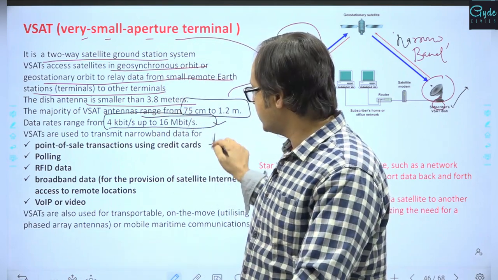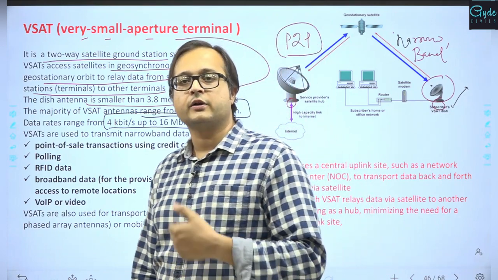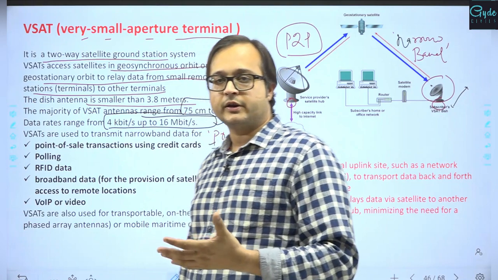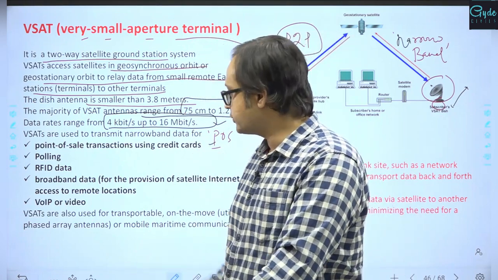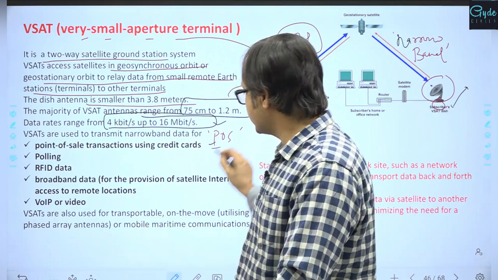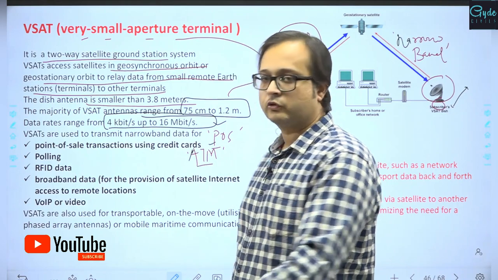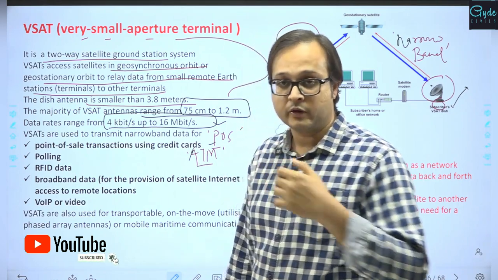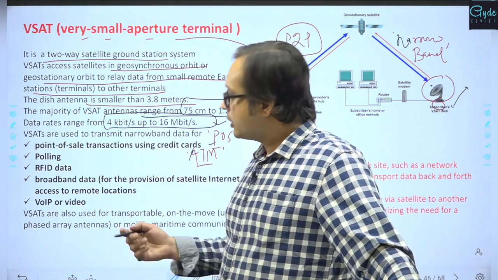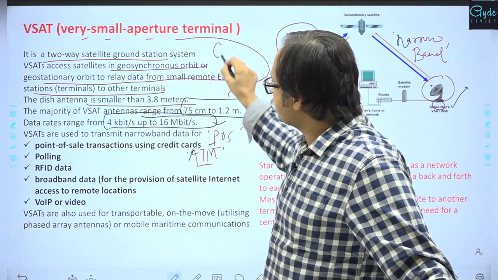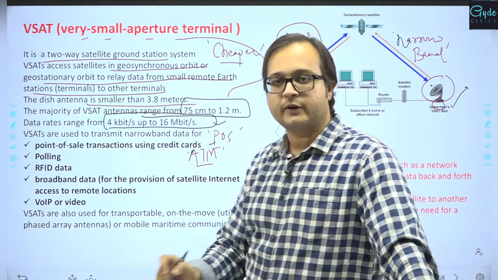electronic point of sale. Whenever there is use of a credit card or debit card, the communication is established based on electronic point of sale or point of sale. ATMs can also be connected here, and their data is relayed too. In remote inaccessible areas where we may not have direct connectivity, VSAT has been established because it is also a cheaper access to satellite communication. It remains cost effective.